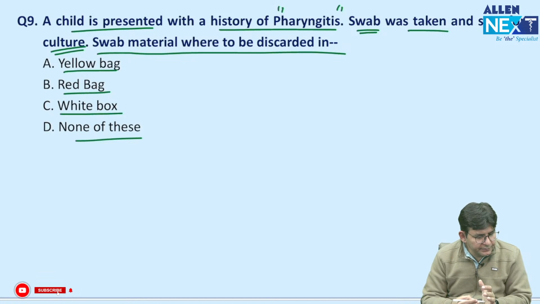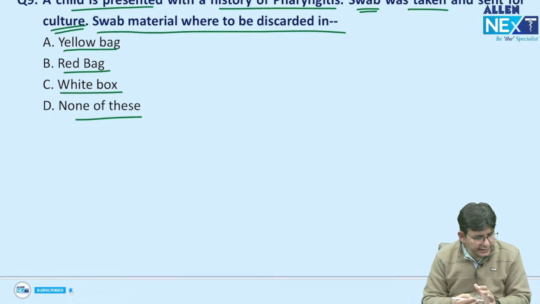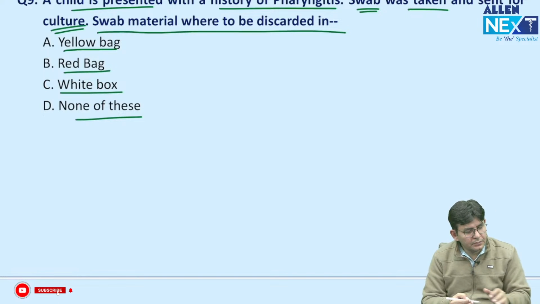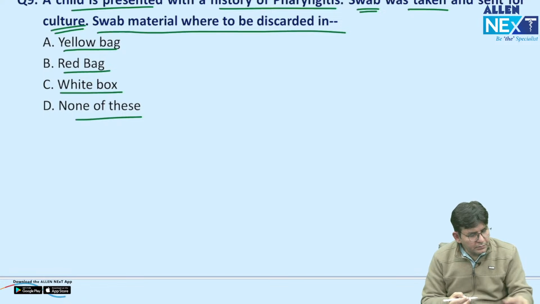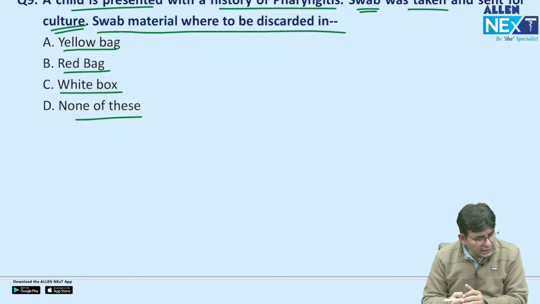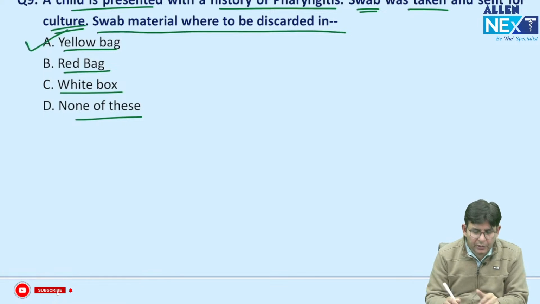Puneet has told A, Anurag has told yellow. Okay, that is A. Anybody else? Lakshman, yellow. Okay, right. Answer is no doubt yellow.